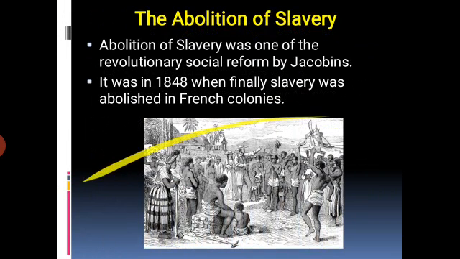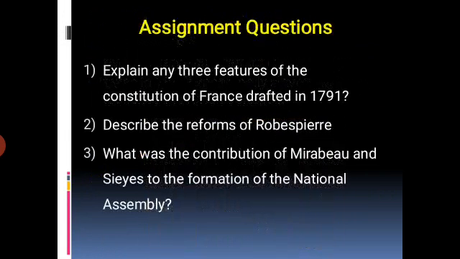Okay, students, on the basis of today's content, I am giving you some assignment questions. In the first, second, and third assignment questions, you have to write the answers.